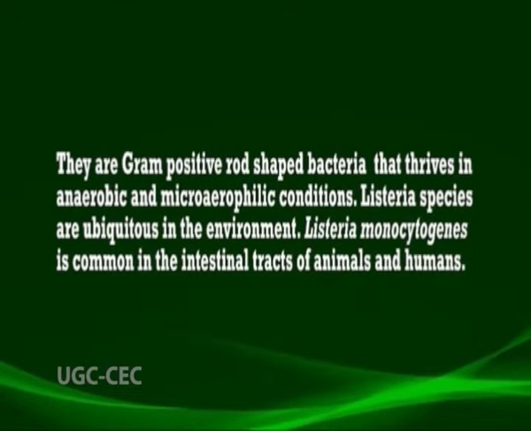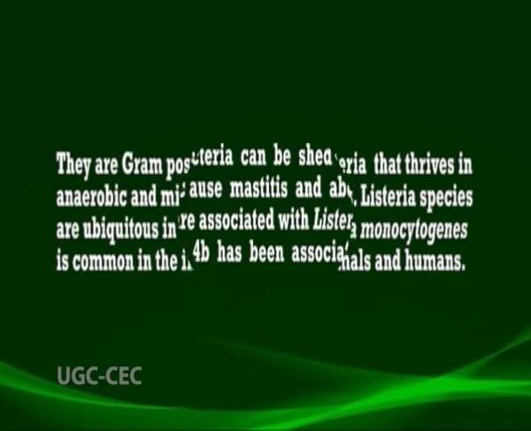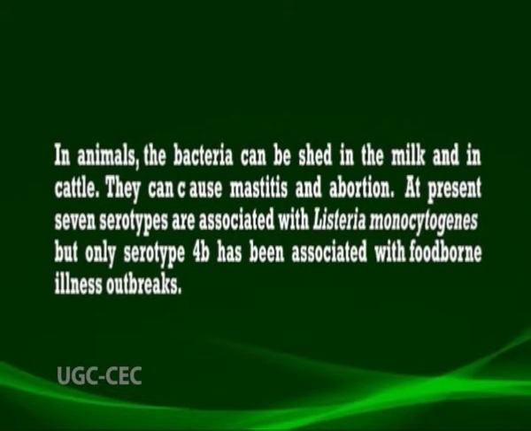Listeria monocytogenes are gram-positive rod-shaped bacteria that thrive in anaerobic and microaerophilic conditions. These Listeria species are ubiquitous in the environment. Listeria monocytogenes is common in the intestinal tract of animals and humans. In animals, the bacteria can be shed in the milk in the case of cattle. They can cause mastitis and abortion.